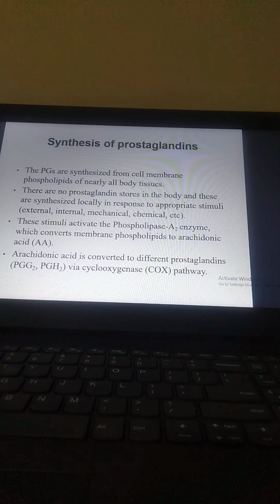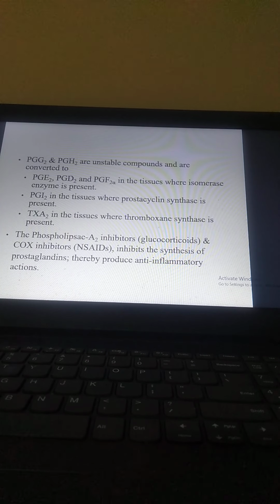Arachidonic acid is converted to different prostaglandins, PGG2 and PGH2, via the cyclooxygenase COX pathways. PGG2 and PGH2 are unstable compounds and are converted to PGE2, PGD2, and PGF2 alpha in the tissues where isomerase enzymes are present; PGI2 in the tissues where prostacyclin synthase is present; and TXA2, thromboxane, in the tissues where thromboxane synthase is present.